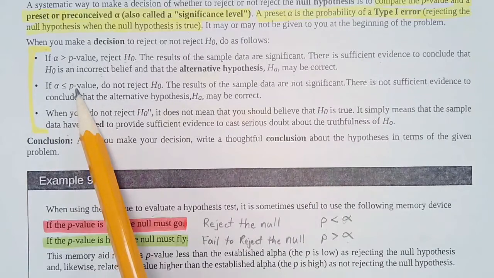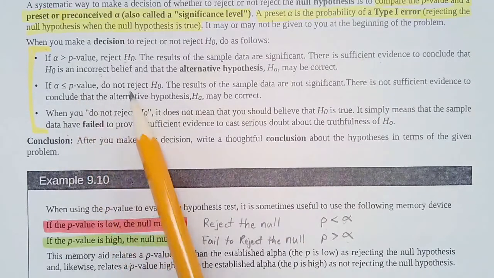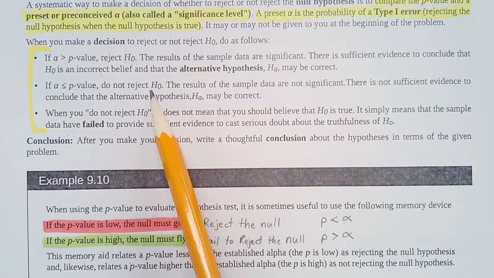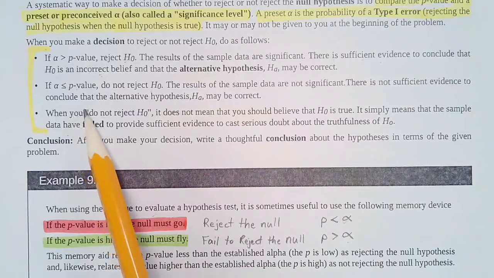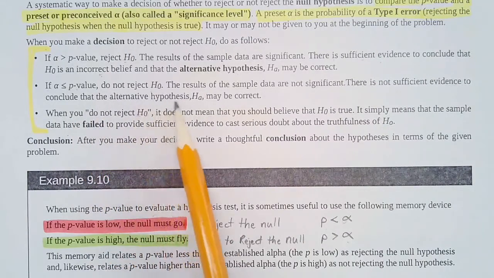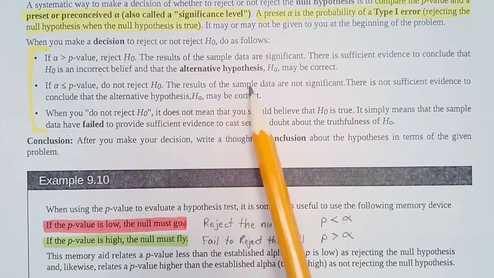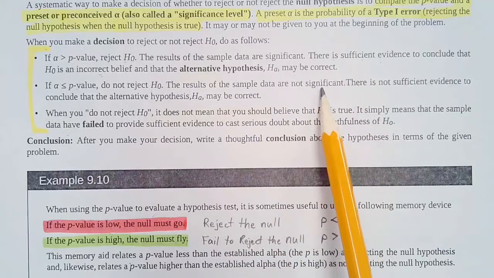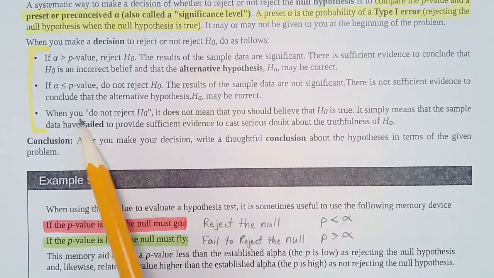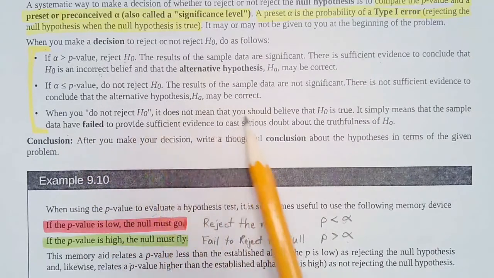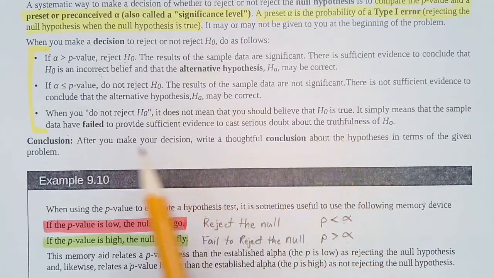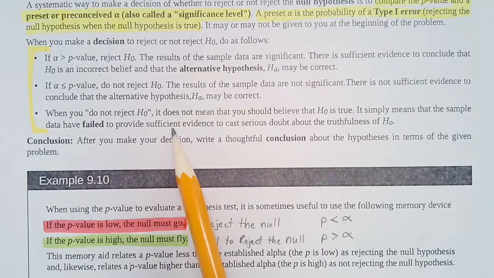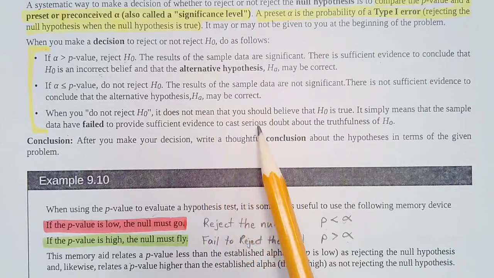If the p-value is high, the null must fly. So we do not reject the null hypothesis. That means there is not sufficient evidence to conclude that the alternative hypothesis may be correct. Our data is just not significant. So when you don't reject, it doesn't mean that it's not true. It simply means that we didn't have enough data to provide sufficient evidence to cast serious doubt on the truthfulness of the null hypothesis.